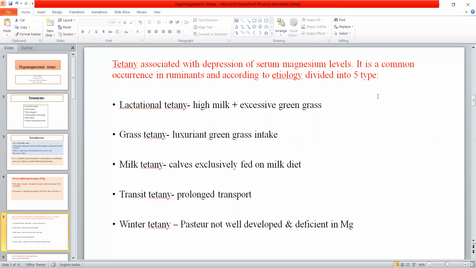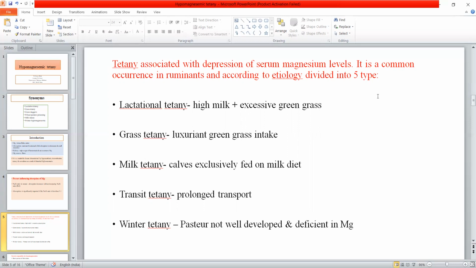Likewise, grass tetany: if the animal is solely fed on lush green grasses, in that condition also there will be a low concentration of magnesium and it will cause grass tetany. Why is it known as milk tetany? Because when calves are fed only a milk diet, it leads to milk tetany, because milk has a low amount of magnesium.